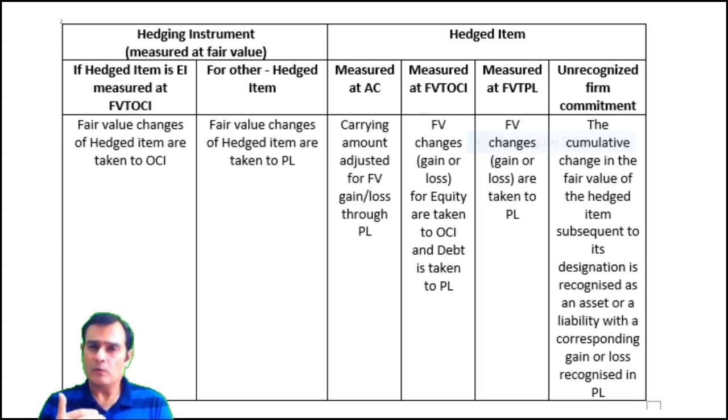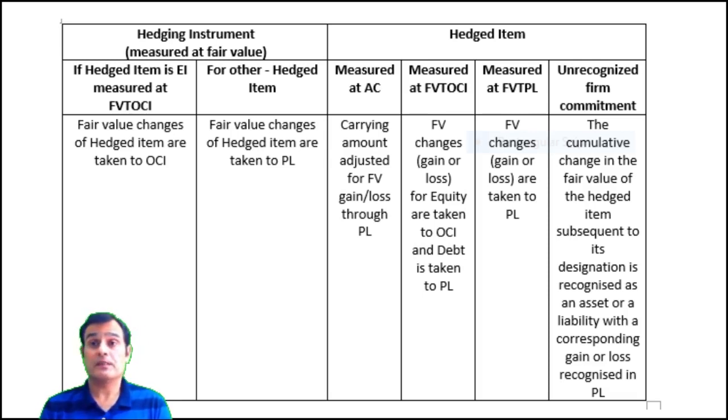Now, to give you a little more detail, the fair value changes of the hedged item would of course go to the profit and loss account, but where would the corresponding debit or credit go? Because you're going to put the fair value changes in the profit and loss generally, except in OCI in a particular case, but where would the corresponding debit or credit take place?